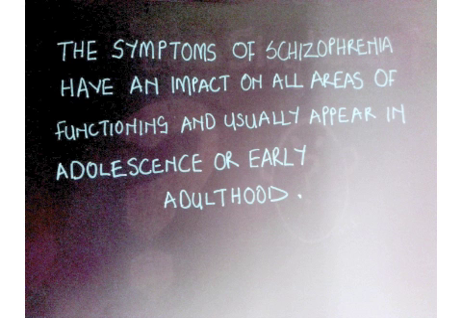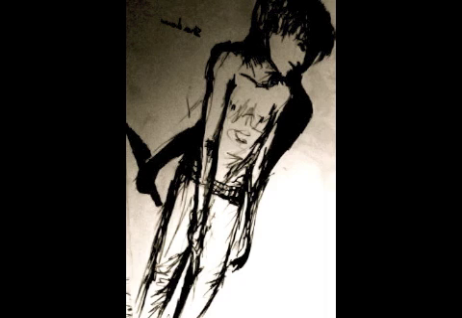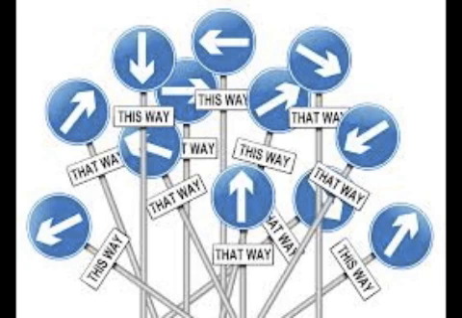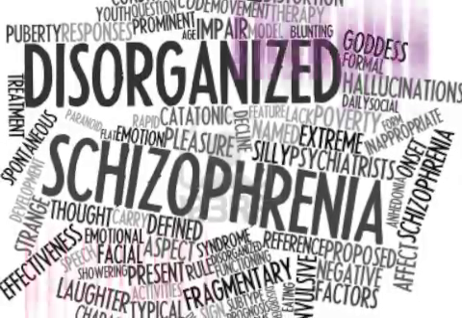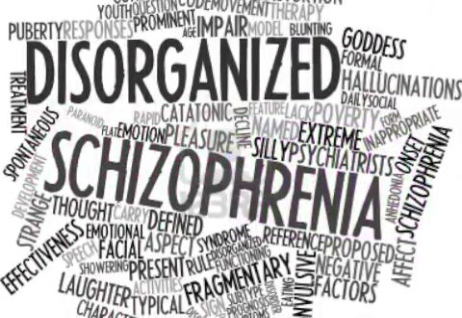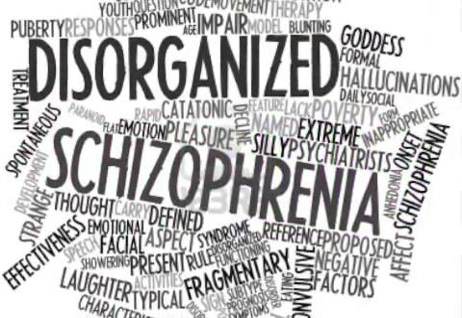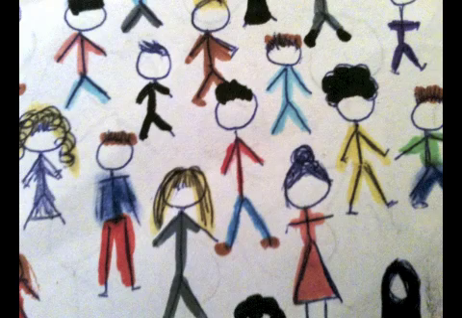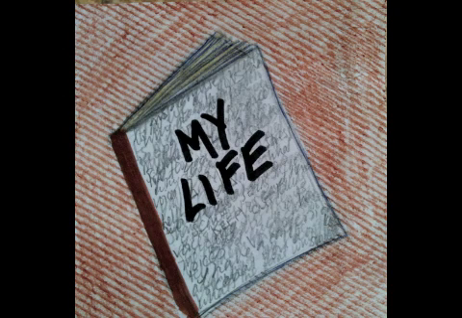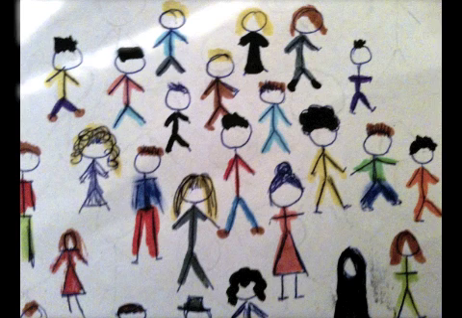The symptoms of schizophrenia have an impact on all areas of functioning and usually appear in adolescence or early adulthood. They include disturbed cognition, disorganized thinking, emotional repressivity, loss of concentration, drive, affection, delusional thoughts and interpretations, and auditory hallucinations. As all schizophrenia patients have different life stories, they can be differently affected by the symptoms of schizophrenia.